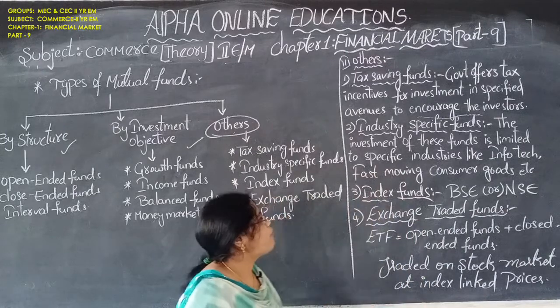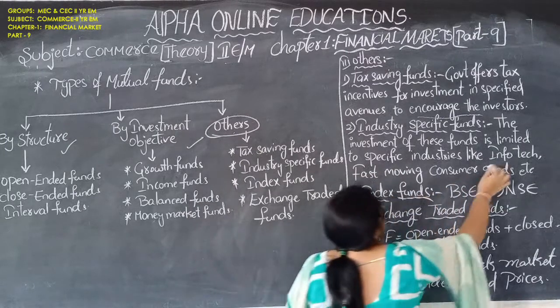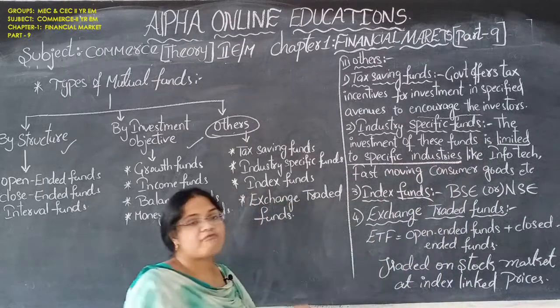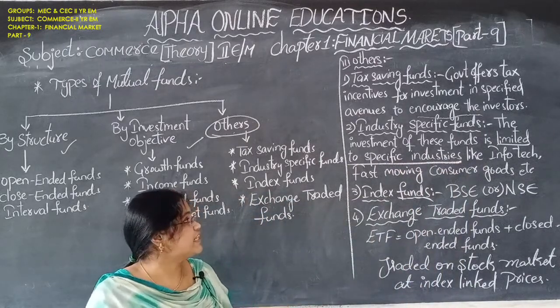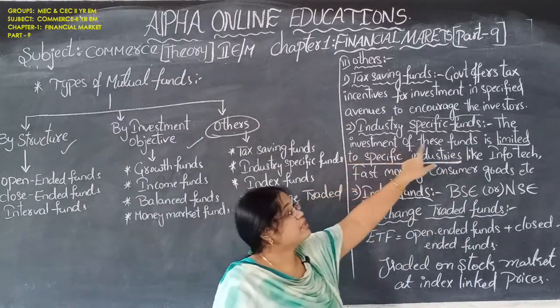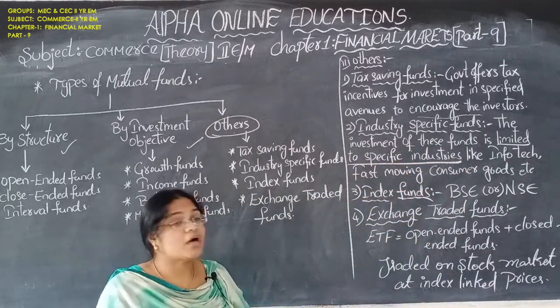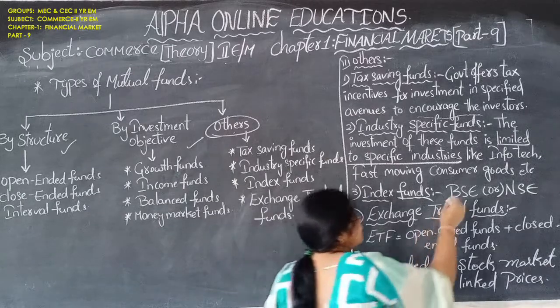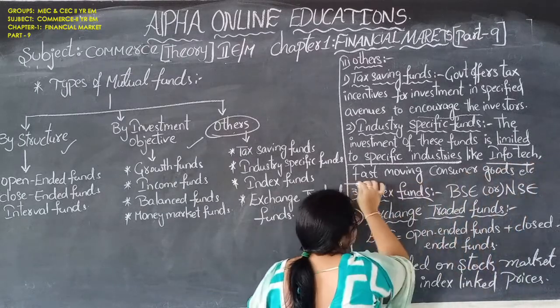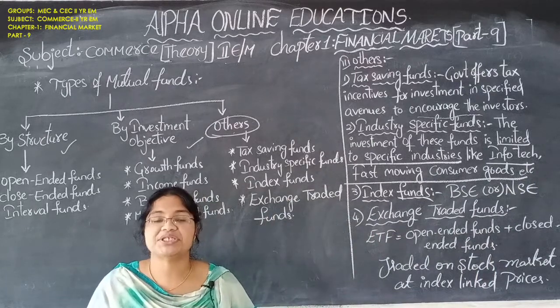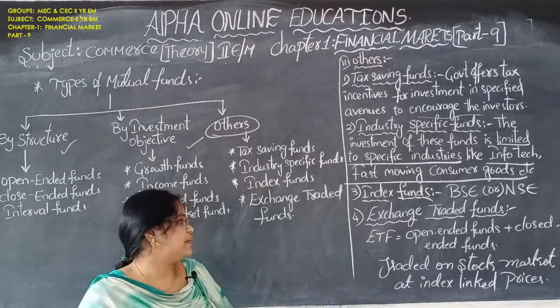So these types of funds are limited to specific industries. The investment of these funds is limited. What are those industries? Infotech and fast moving consumer goods, etc. These are some of the industries where the investment is limited.